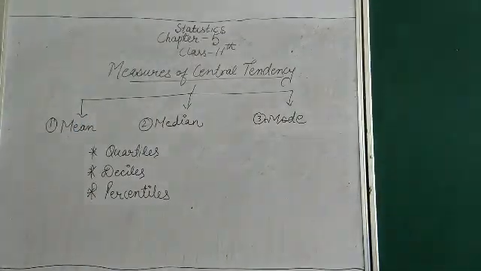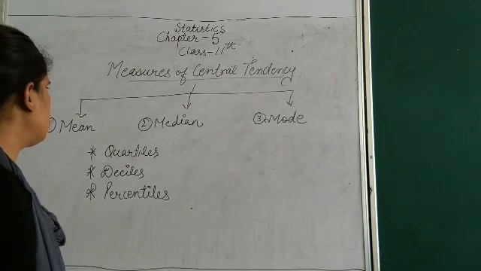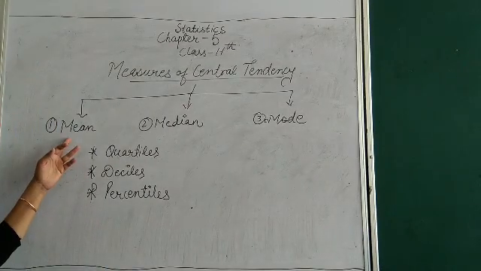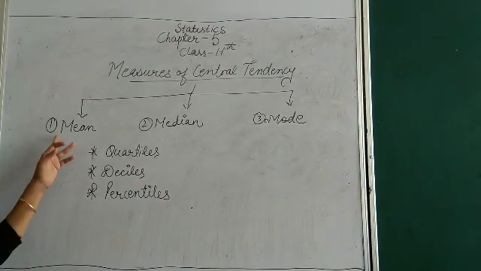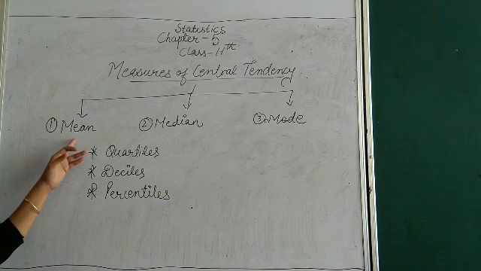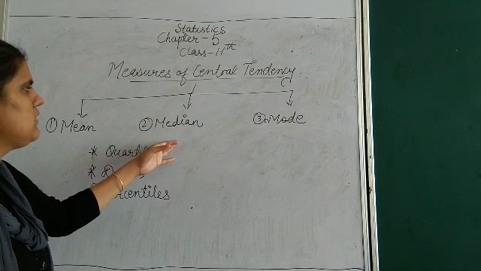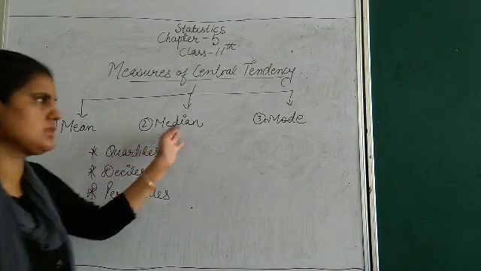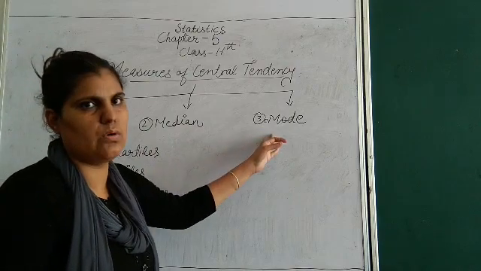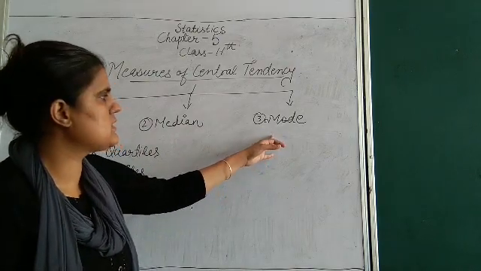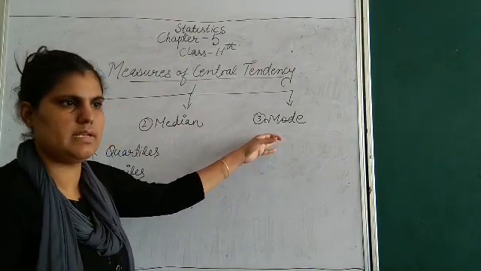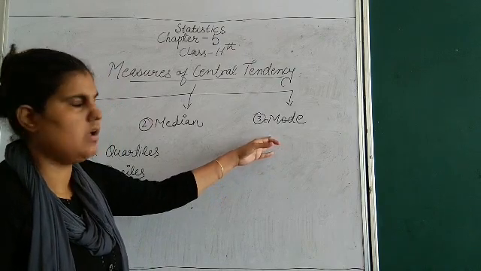So these are the different things which we need. And what is mean? It is the value which is also called the average of all the values. Median is that value which divides a given data into two equal parts. And what is mode? Mode is that value of frequency which is highest.